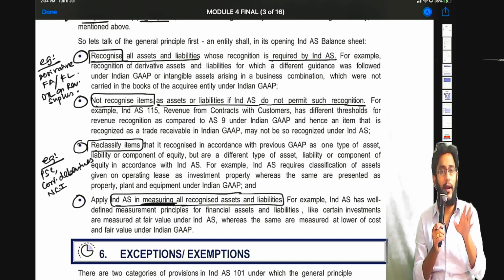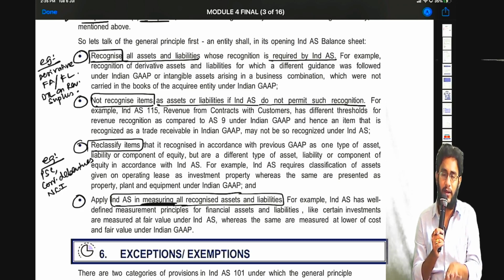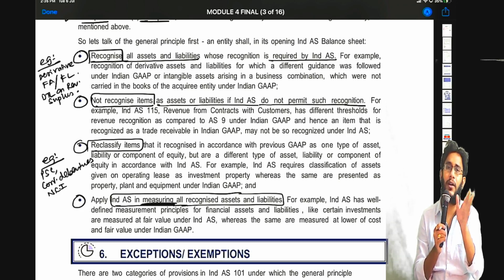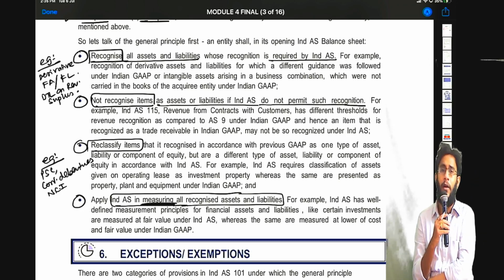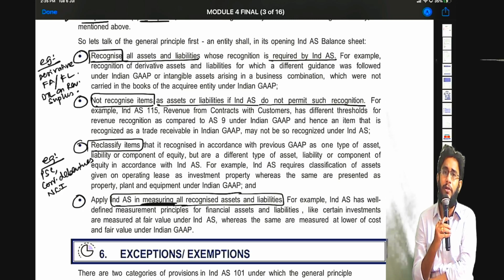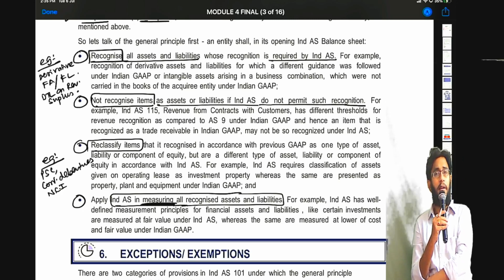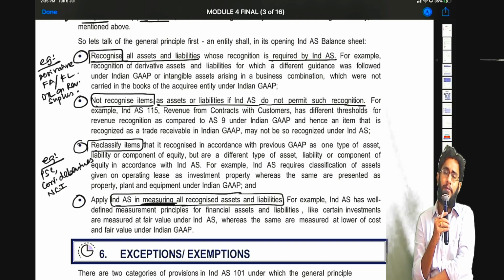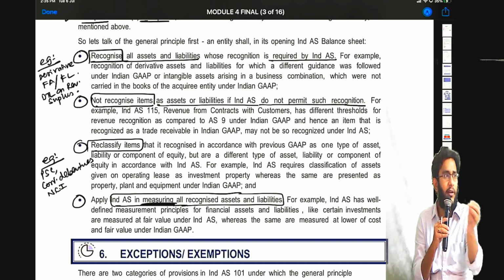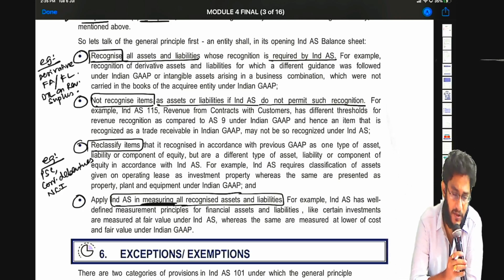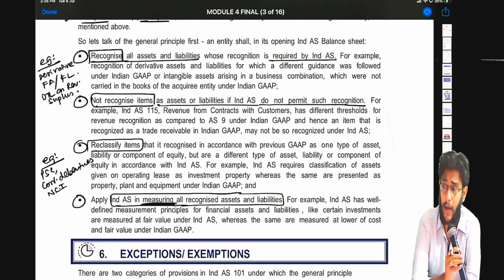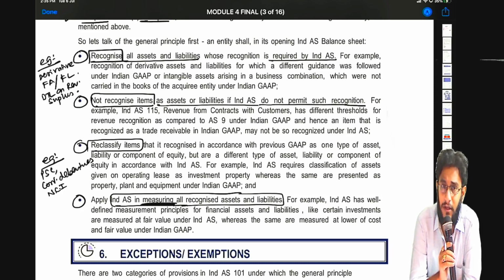Number four, items which are there but their measurement numbers are not as per Ind AS. For example, you purchased equity shares some 10 years back. Your AS 13 says long-term investments have to be measured only at cost. So it is equity share. What did you do? You measured at cost. Last 10 years, investment in equity shares of some companies appearing only at cost. But you all know in Ind AS 109, what principle is there? Fair value principle, either FVTPL or FVTOCI, which means what? Cost is not acceptable in any way. You have to measure this at fair value. So remeasure it.